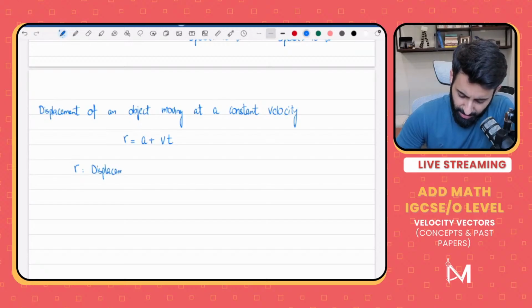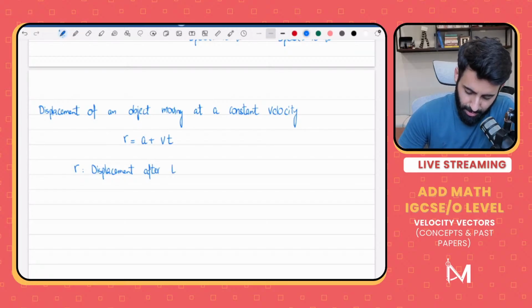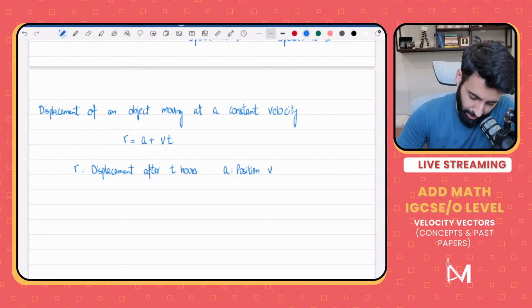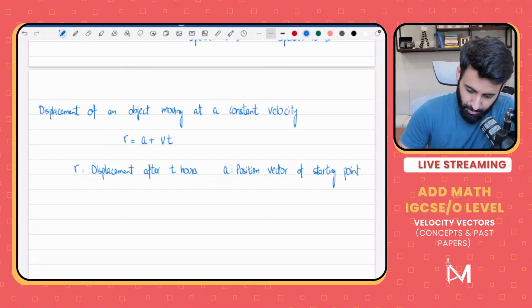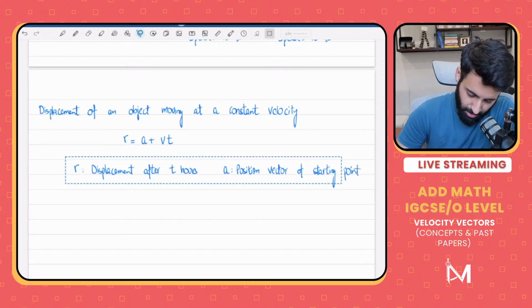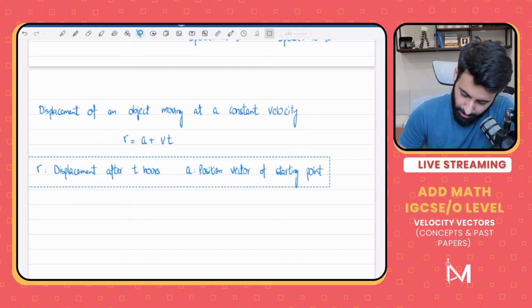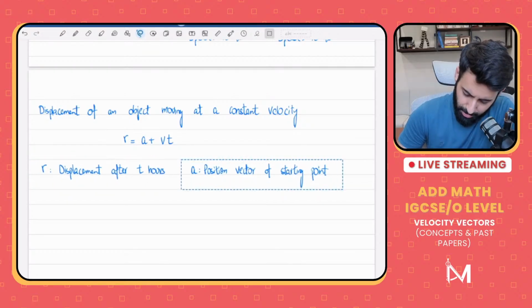अच्छा, थोड़ा सा हम देख लेते हैं कि formula कहाँ से आता है. I think आप लोगों को थोड़ी help ही हो जाएगी. This is displacement after t hours. What's A? A is basically the position vector of starting point. ठीक हो गया? अच्छा, and then finally, इसको ना I think मैं horizontally लिख लेता हूँ.